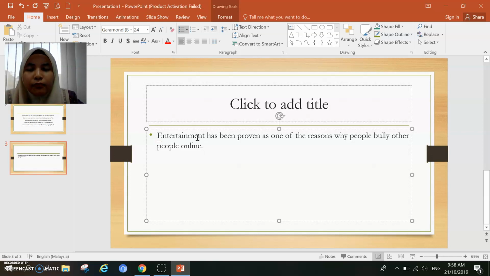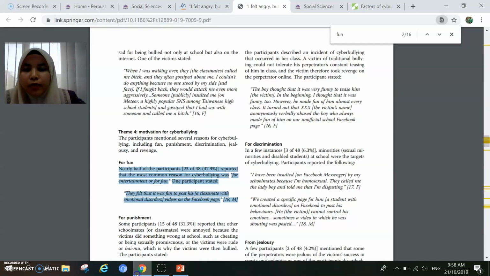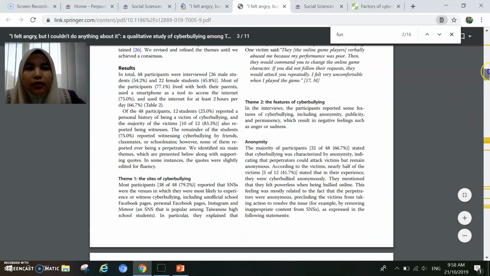And remember, you have to have the citations. So I have to cite according to this, because we have eight writers here. There are a lot.